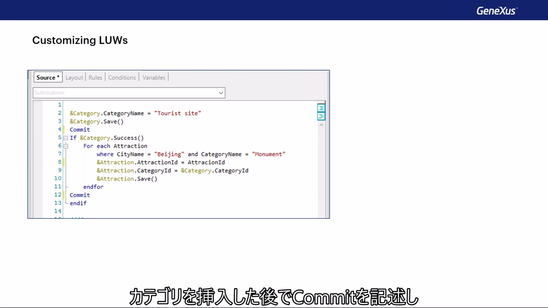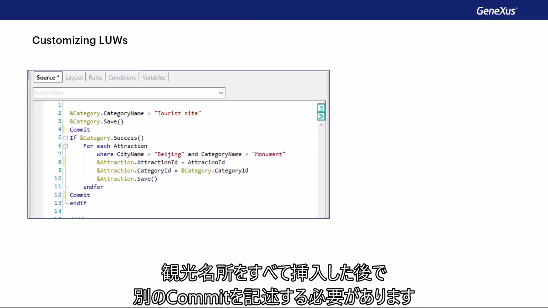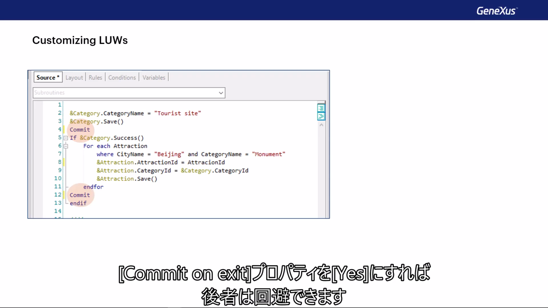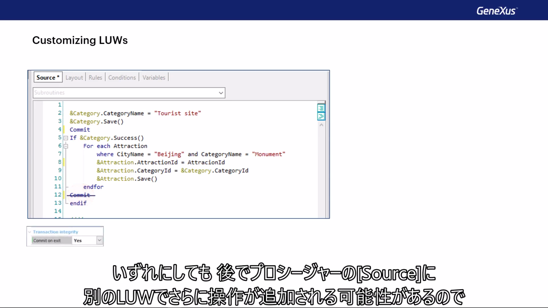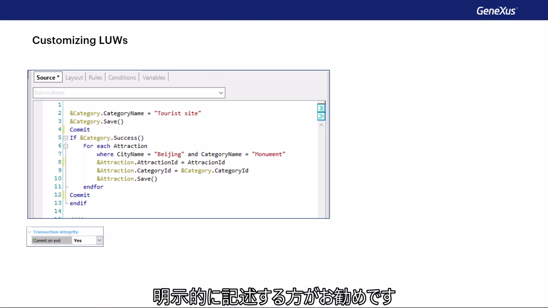We'll have to write a commit after having inserted the category, and another one after having inserted all the attractions. The latter can be avoided if we have the commit on exit property enabled. Anyway, it seems a good practice to write it explicitly, in case more operations are added later to the source of the procedure, which should be in another LUW.